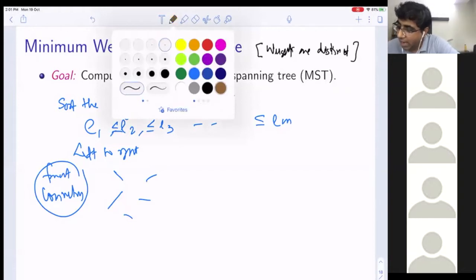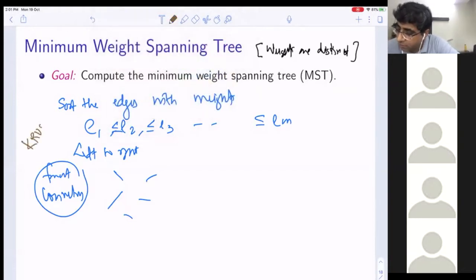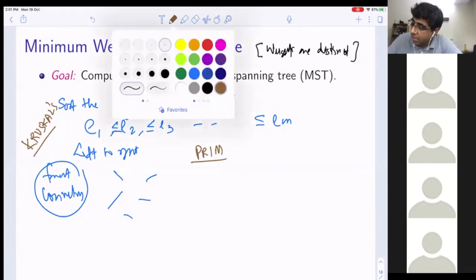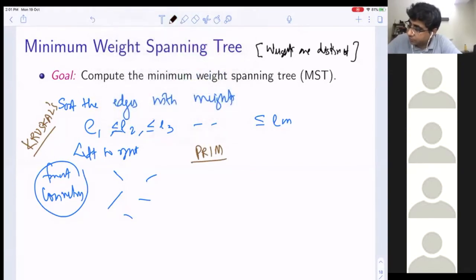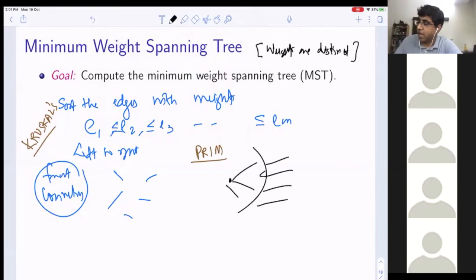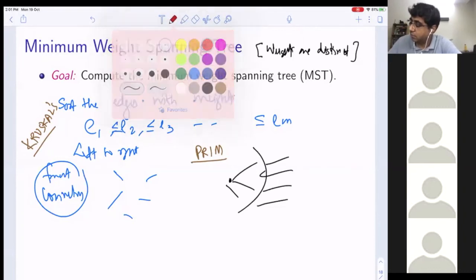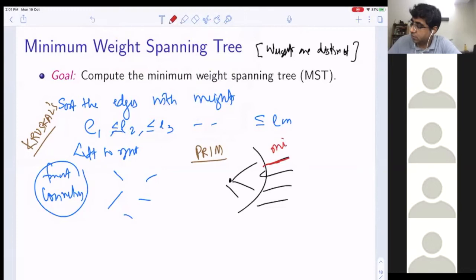Okay, and Prim, if you notice, what does Prim do? Prim actually starts from a vertex, and at any point of time, it looks at all the edges which are crossing and picks the one with the minimum weight. This is what it does. Now, this also doesn't look very easy to implement.